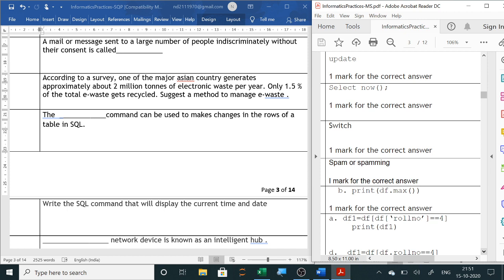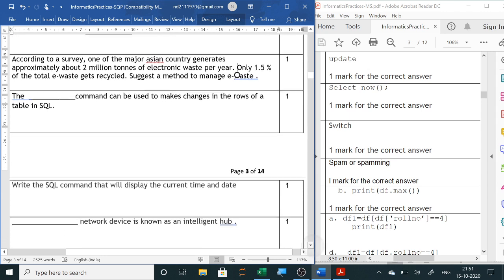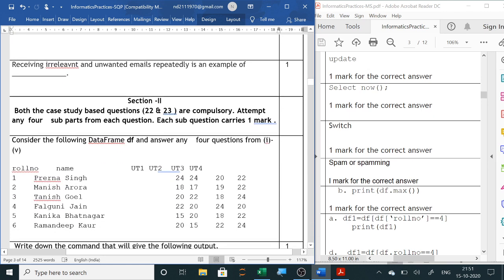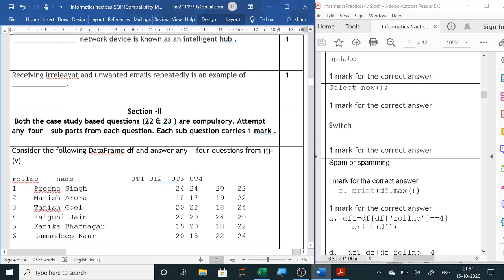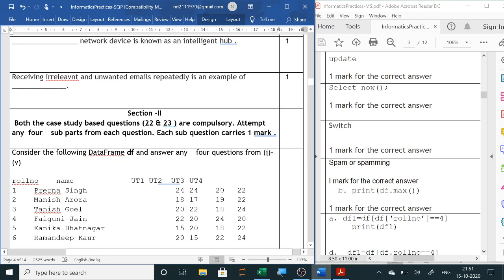Next, dash network device is known as intelligent hub. Now hub we are using to connect all the computers, and intelligent hub means switch will be the answer, as whenever we are using a switch, it knows which computer is sending the information to which computer and directly it will send the information to that computer. So routing work is also done. So switch is an intelligent hub.